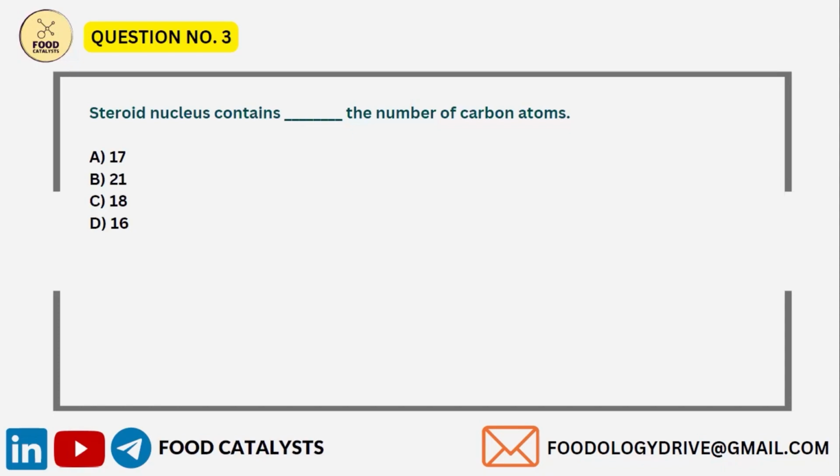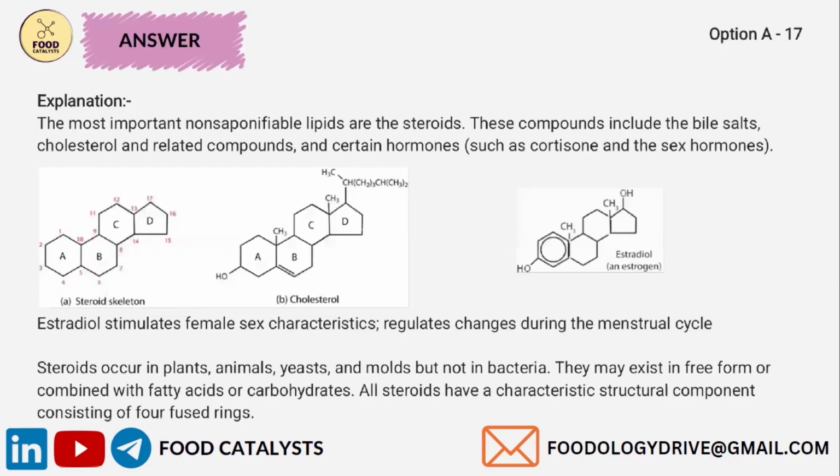Next question: steroid nucleus contains dash number of carbon atoms. The options given are 17, 21, 18, and 16. The correct answer is 17. Here, the steroid skeleton structure is given. You can clearly see there are 17 carbon atoms. The steroid skeleton structure has three hexagonal rings and one pentagonal ring, so it consists of four fused rings.